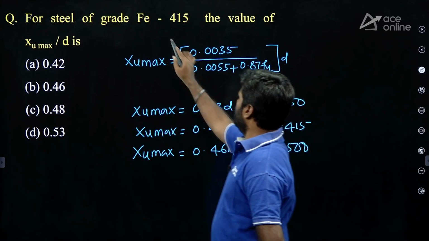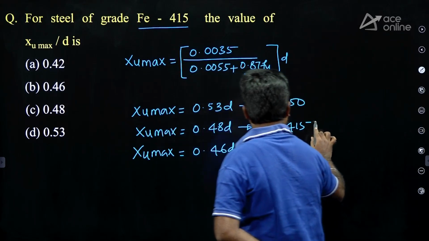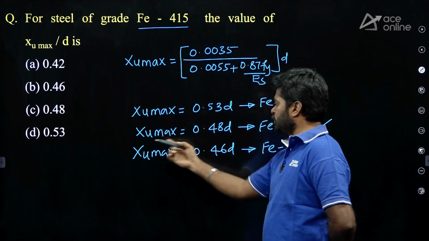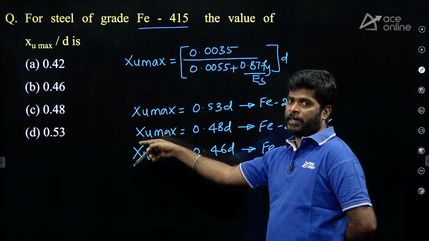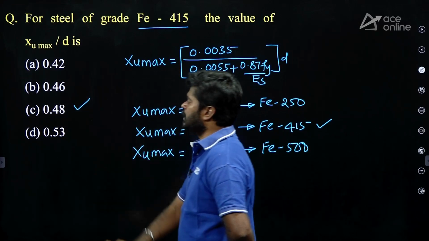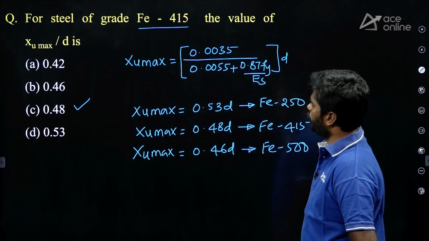So, here given Fe415 grade steel. For Fe415 grade steel, XU max equals 0.48D. Now, send D this side. You will get XU max upon D, which is equal to 0.48. Option C is correct. Next question.